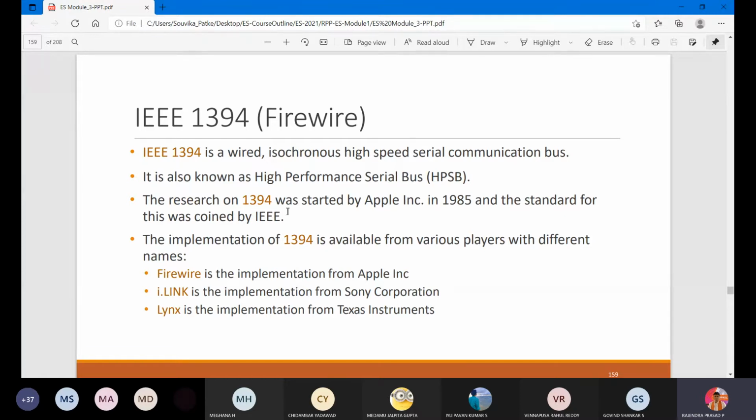The research on 1394 was started by the Apple company in 1985, and this was standardized by the IEEE. So IEEE built this for communication, and it is a high-speed serial communication. That is why for Apple devices you have a separate port, because data transfer will be very high in these devices. Okay, so this we will study again in detail in tomorrow's session.